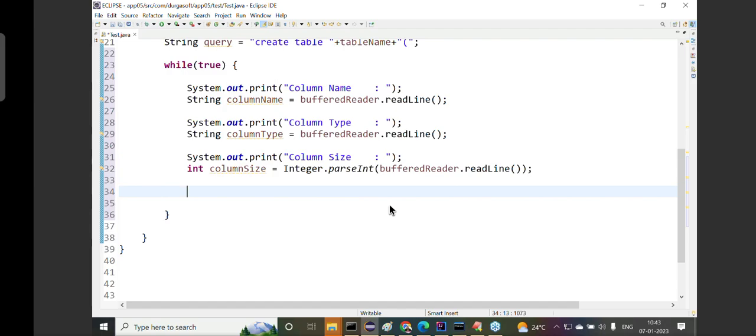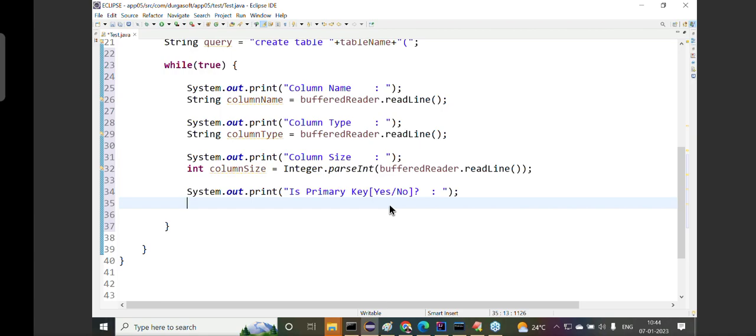Right, sir. Then immediately here itself I want to take the data: is it a primary key or not? I want to check it. After that I'll go for query preparation. In the sequence I want to take the same data. What data? Is it a primary key? Say yes or no. If the user says no, we have to collect it as a primary key. Got it or not?